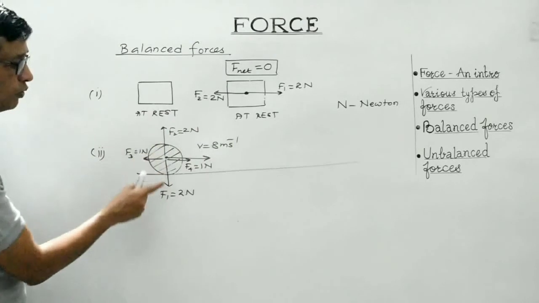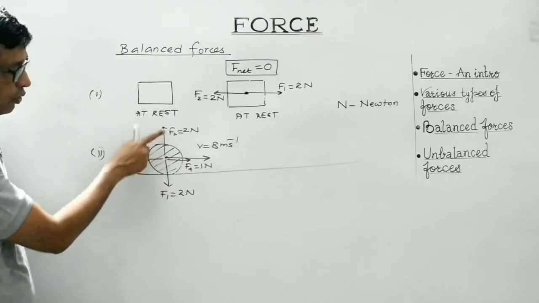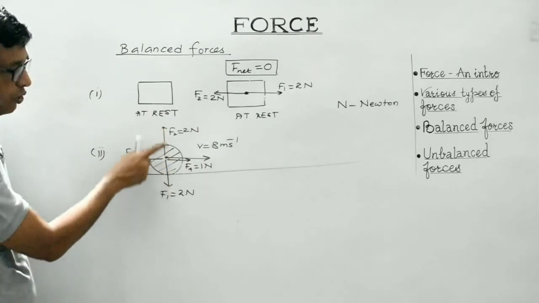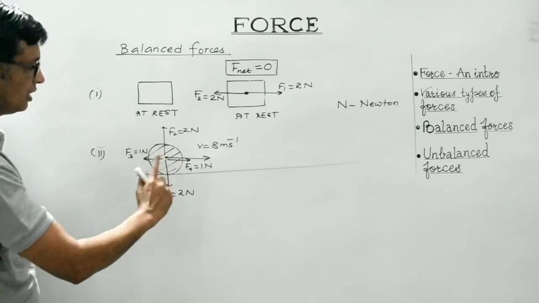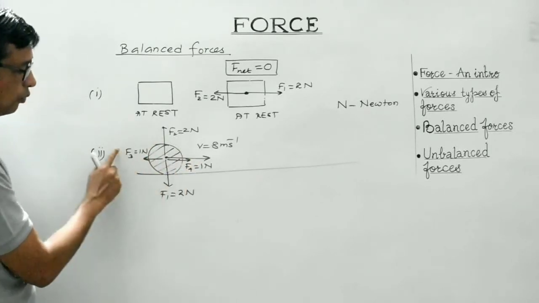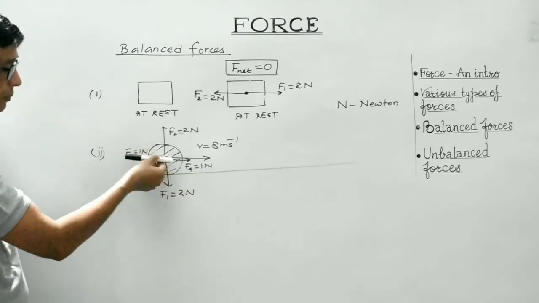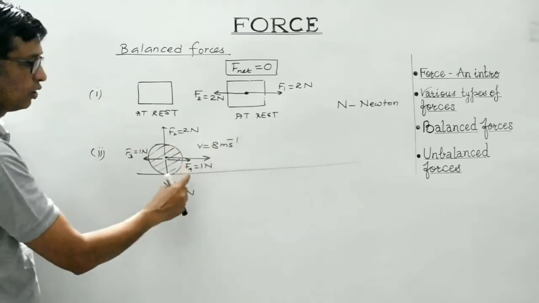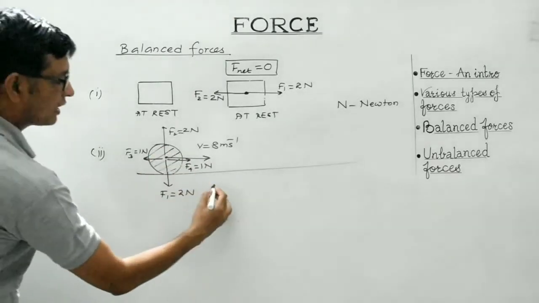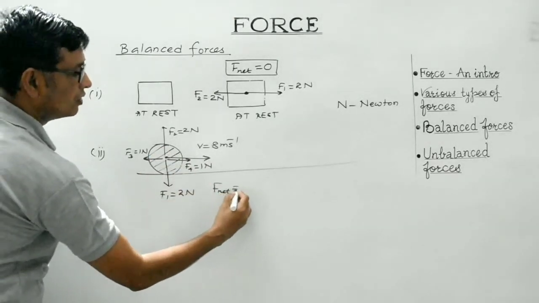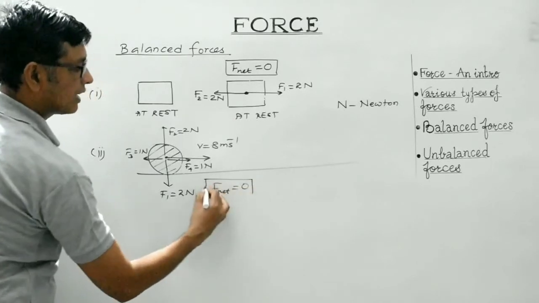Same thing is happening over here. F1, F2 being equal in magnitude, each being equal to 2 Newton and oppositely directed, they'll cancel out the effect of each other. Similarly, F3 and F4, both are of magnitude 1 Newton, but both are acting in the opposite direction. They will also tend to cancel out the effect of each other. So students, what is the net force acting over here? It is 0. No net force is acting over here.